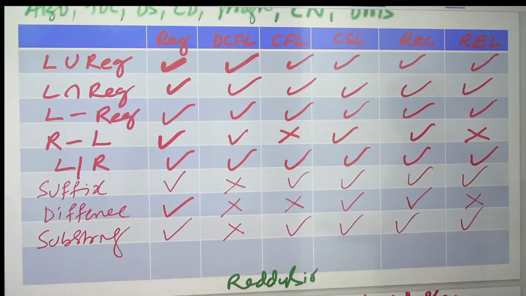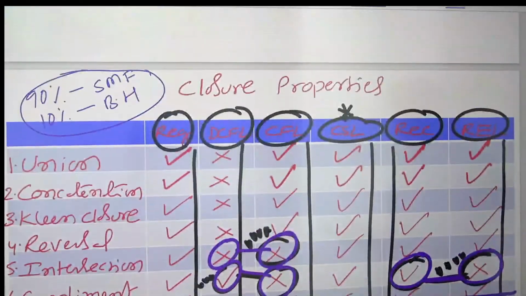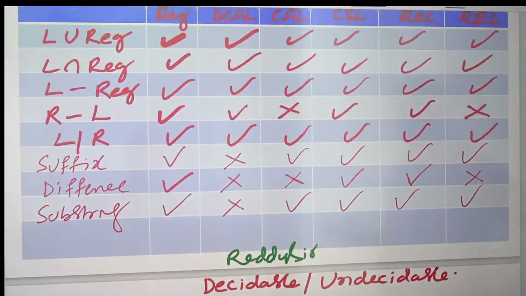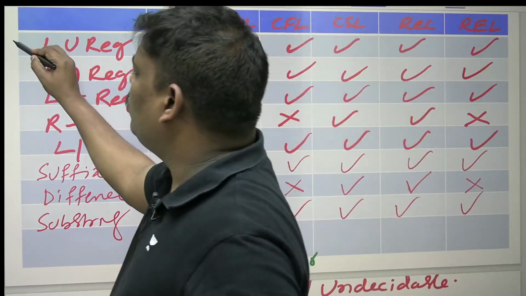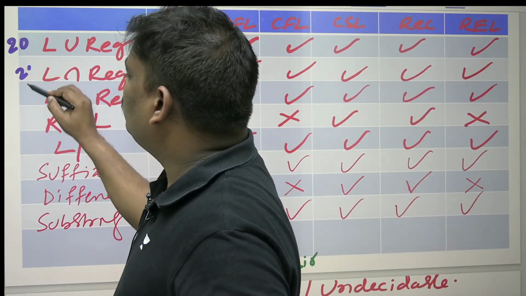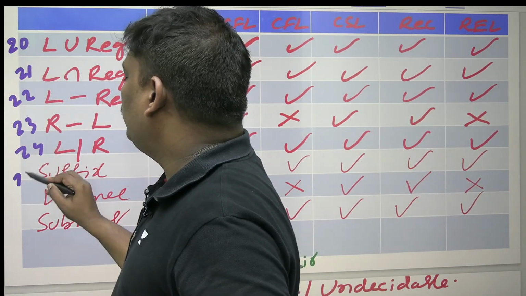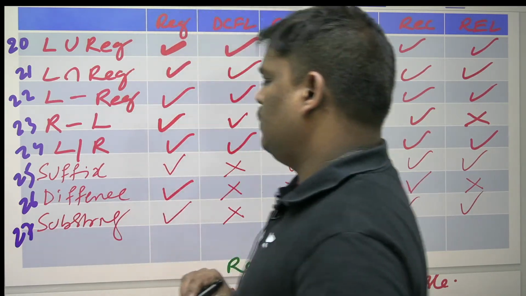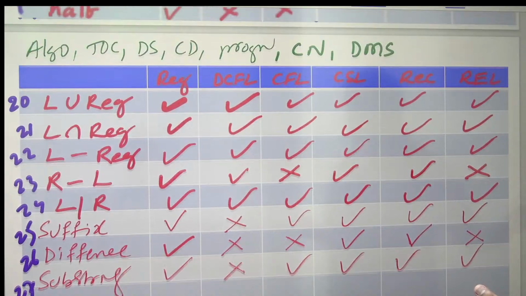So see the table once again. One more. See this one. Totally 3 tables. 1, closure properties 1 and 2 and 3. See this one. Here if you observe, 20, 21, 22, 23, 24, 25, 26, 27. Total I think 27 rows are there.